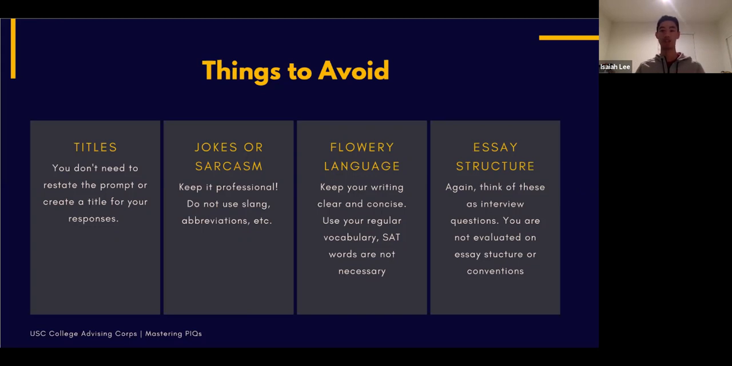Essay structure. Think of these as an interview question. You're not evaluated on essay structure or conventions. Obviously, make sure your grammar is good, but it doesn't have to be perfect. You're not writing an essay for your English class.